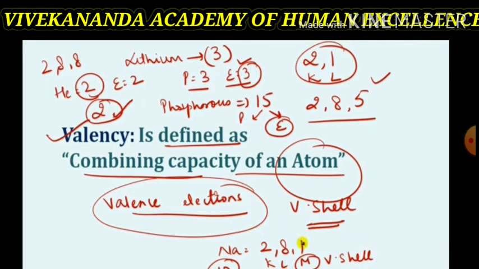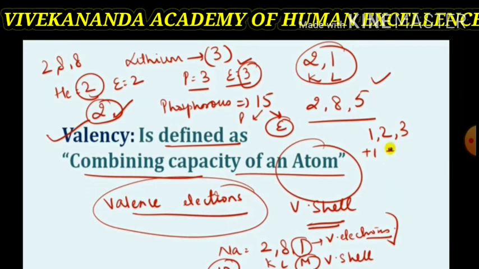But in case of phosphorus, valence electrons are 5. Thus, sodium has 1 valence electron, phosphorus has 5 valence electrons, lithium has 1 valence electron. Thus, valency increases from 0 to 4.